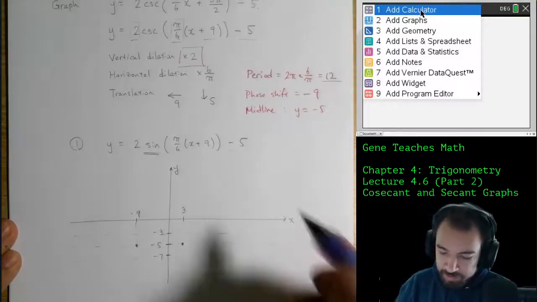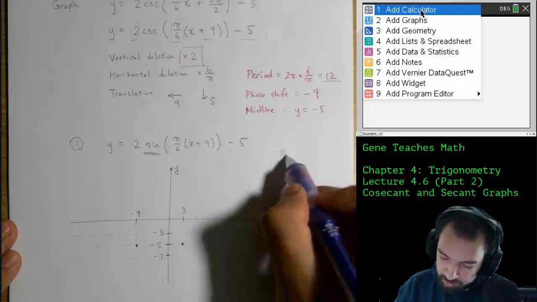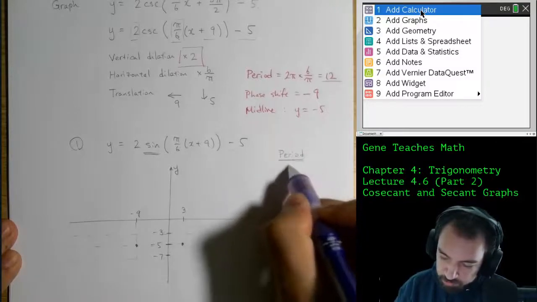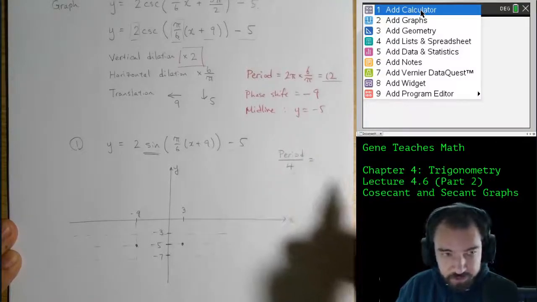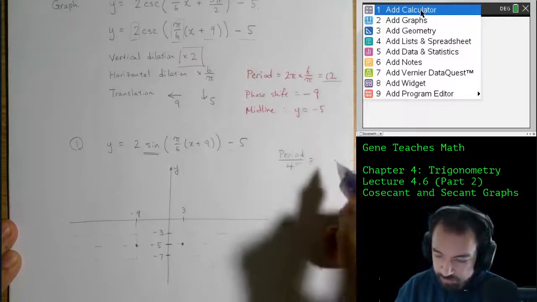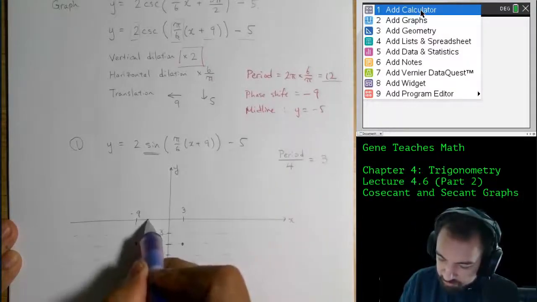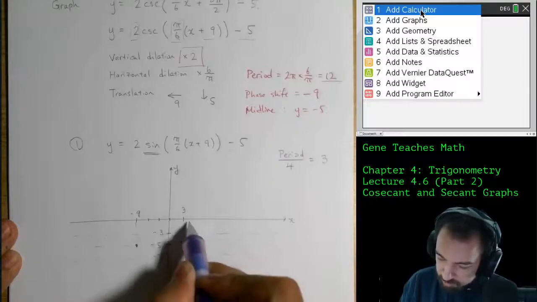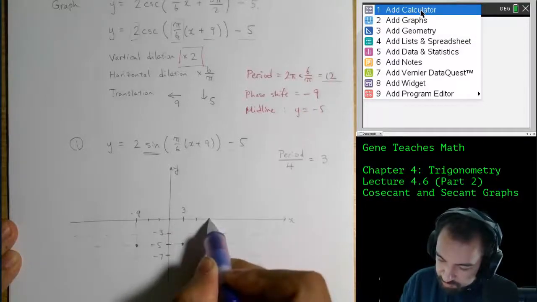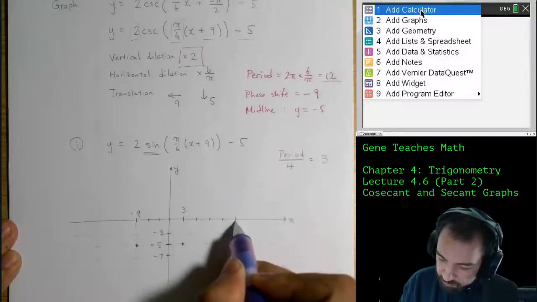Now there's this tactic I introduced where if you take the period and you chop it into quarters, because cool things happen in quarters when you're dealing with trig graphs. 12 over 4 is 3. So I'm going to count in 3. So it's -6, -3, 0, 3, 6, 9, 12, 15.